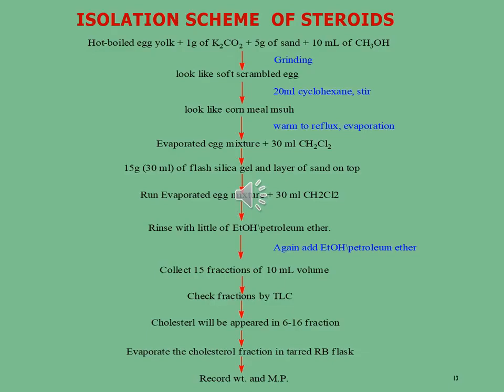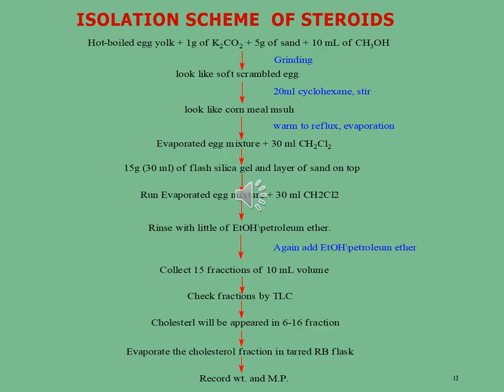This material is subjected to column chromatography, in which we take 15 gram of flash silica gel and a layer of sand on the top. So the column is packed. After that, the whole column is eluted with 30 ml of methylene chloride. Now it is rinsed with ethanol with the help of petroleum ether. After that, elution is again carried out with ethanol and petroleum ether in a specific ratio. In this way, from the column chromatography, we get a total of 15 fractions, and each fraction has 10 ml of volume.